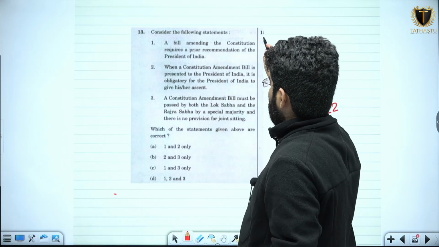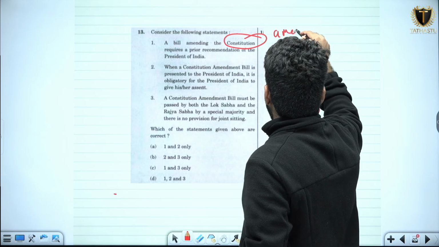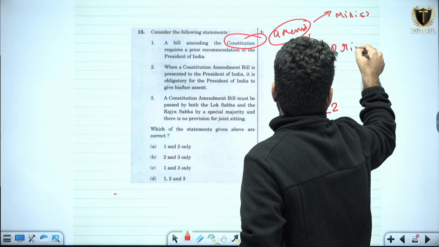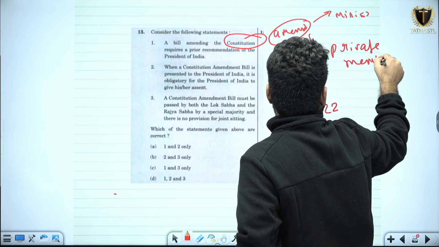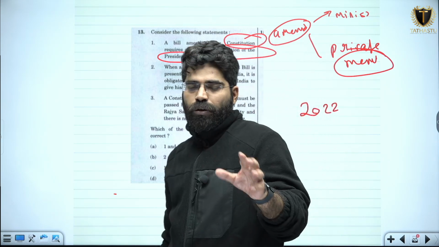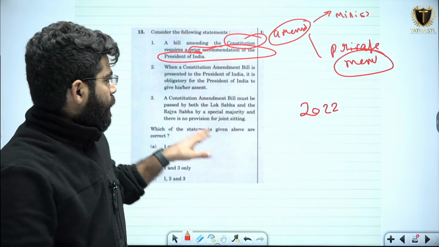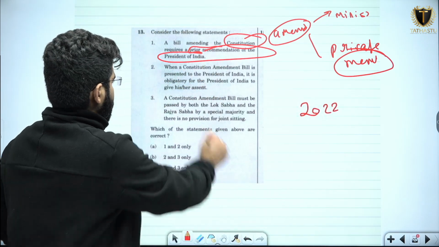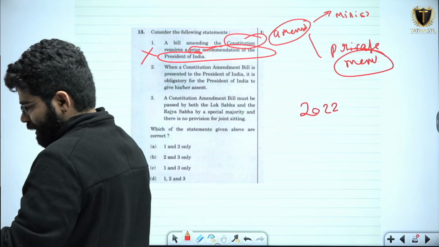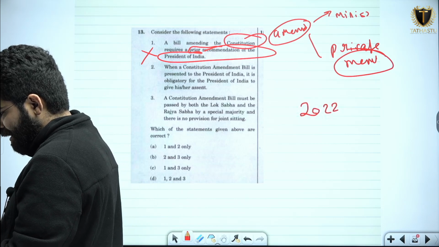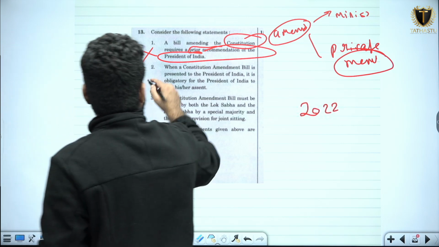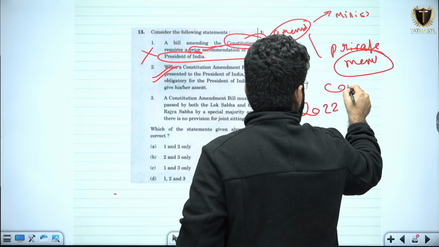Why? Because to amend the Constitution, the bill can be introduced by a minister or by a private member, but it does not require the prior recommendation of the President of India. In case of a constitutional amendment bill, you don't require the recommendation of the President. So this is a wrong statement. When a constitution amendment bill is presented to the President of India, it is obligatory for the President to give his or her assent. This is a correct statement, because in case of a constitutional amendment bill,